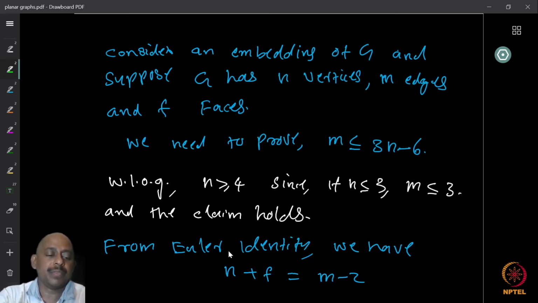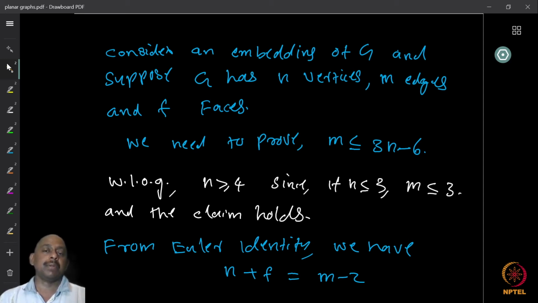So what do we do? We consider an embedding of the graph G, and we suppose that the graph has n vertices, the number of edges is denoted by m, and the number of faces denoted by f. So the graph has n vertices, m edges, and f faces. What we need to prove is that m is less than or equal to 3n minus 6. First of all, we observe that if the number of vertices is actually equal to 3,